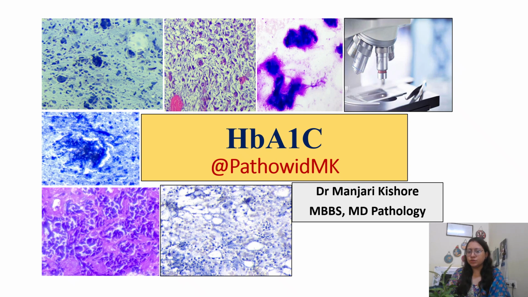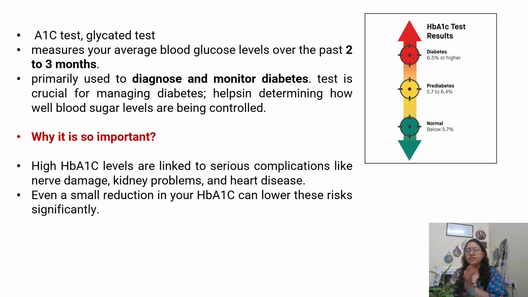So today we are going to discuss HbA1c in very short. What type of test it is, why it is done, and how it should be done. Basically, you will hear HbA1c from every other individual. They know about this test. If a patient is diabetic, they will be aware of the HbA1c test. So what importance does it hold? It is also known as your A1C test. It is a glycated hemoglobin test.